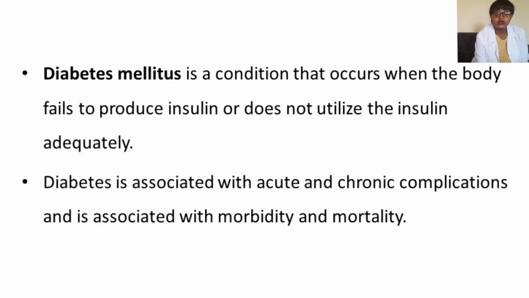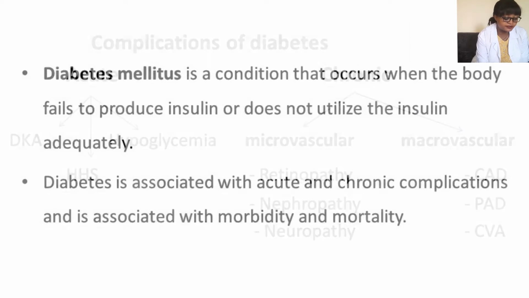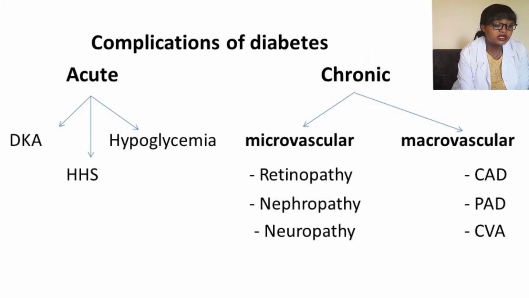The prevalence of diabetes is increasing and it's associated with both acute and chronic complications, and it has high morbidity and mortality. Complications of diabetes can be either acute or chronic. The acute ones can be classified as diabetic ketoacidosis, DKA, hyperglycemic hyperosmolar state, HHS, or hypoglycemia. Our main focus will be on microvascular complications, the chronic complications.